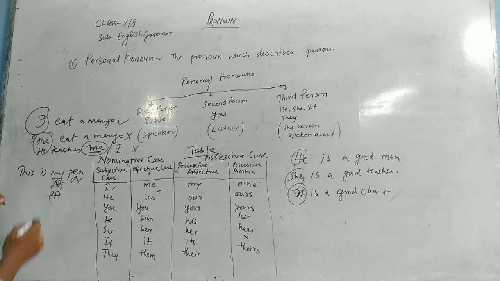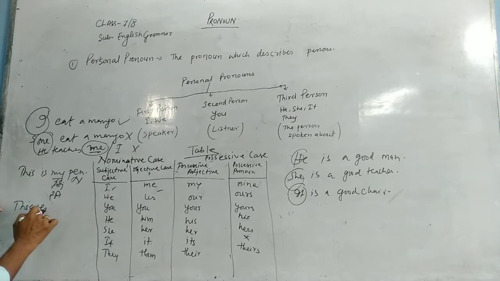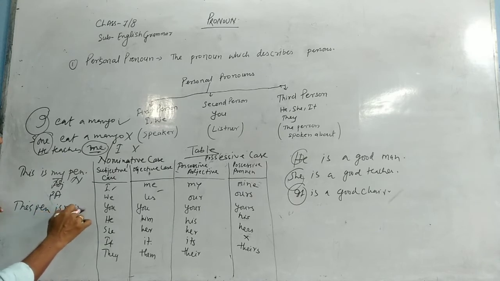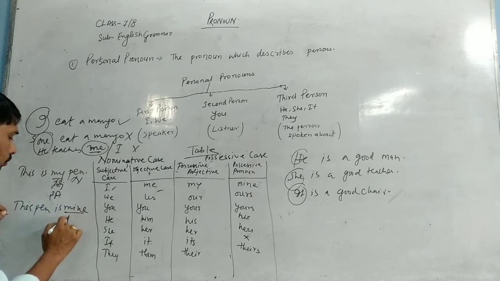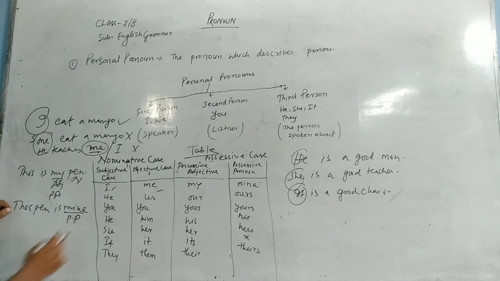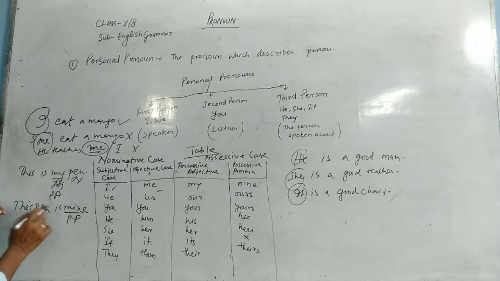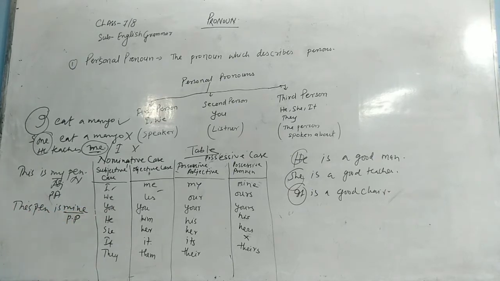And if you use mine, this pen is mine. So mine is used as possessive pronoun. There is no noun. See, pen is over here. Mine is used as here. So mine is possessive pronoun and my is possessive adjective.